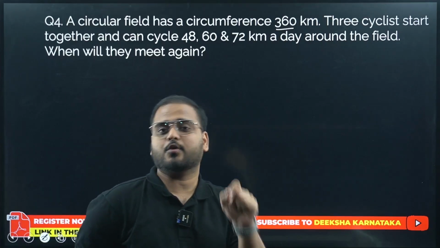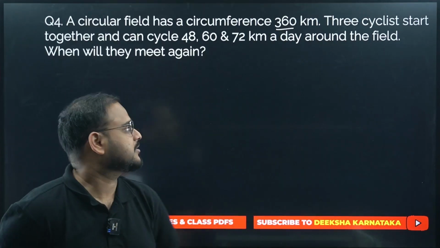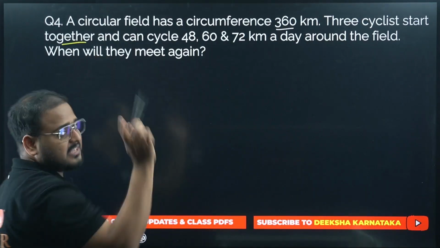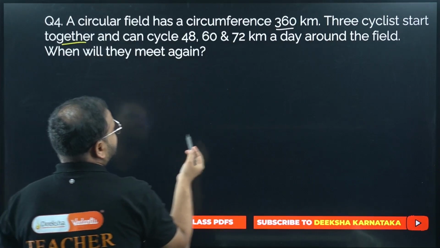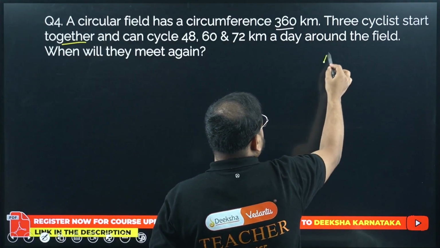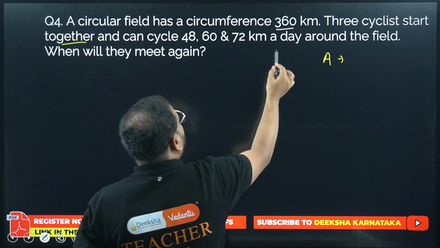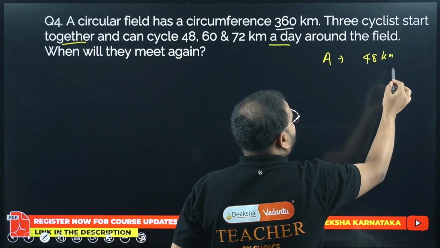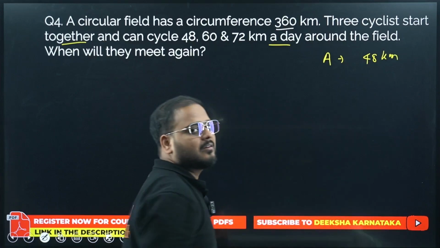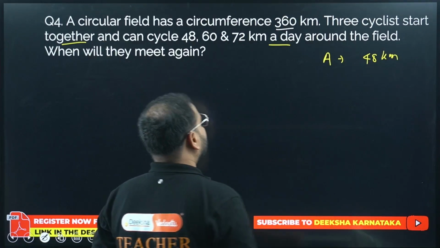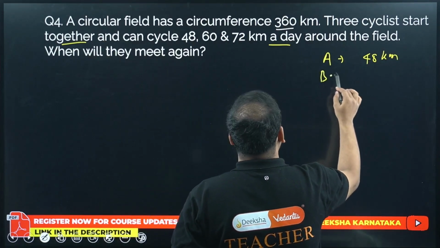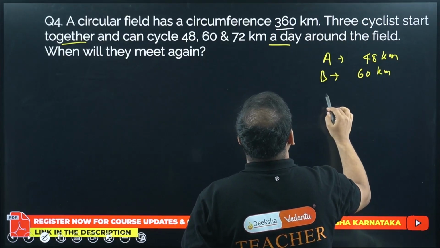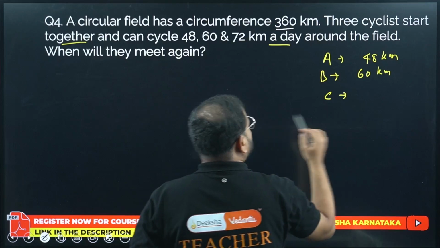It involves a very important concept that I'm going to give you while solving the question. The 3 cyclists start together, which means the time of start is the same. Cyclist A can travel 48 kilometers in one day. What about cyclist B? He can go as far as 60 kilometers in one day. What about cyclist C? 72 kilometers.